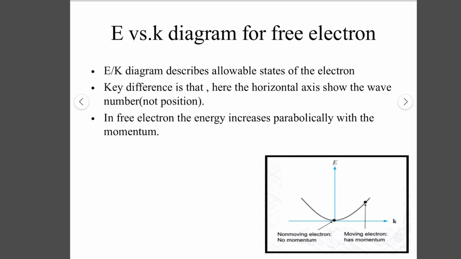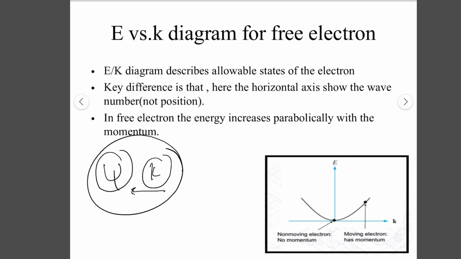But when electrons are moving in a crystal, or when electrons are bound, we have to include its wave function and its wave number, which is related to its wave function psi. The solution for this bound electron will be found by the Schrodinger equation.